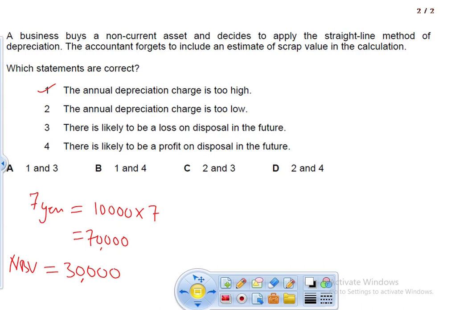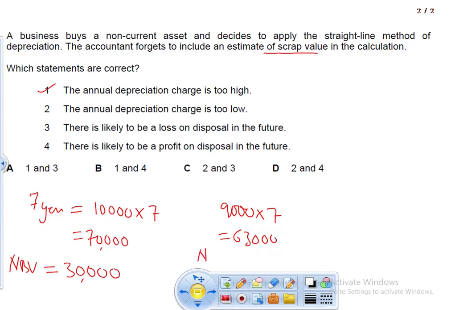So we had to recover only 30,000 here. But in the actual case, if the scrap value is not forgotten by the accountant, the accumulated depreciation should be 63,000.